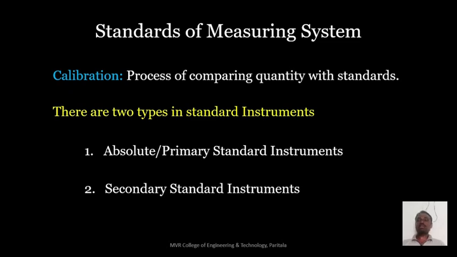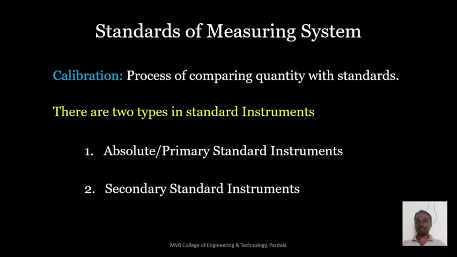So what we have to know from here is that absolute instruments can be used only for calibration of secondary instruments. The secondary instruments can be used for laboratory purpose. If you use absolute instruments in the laboratories, what will happen? They can lose their accuracy and precision. If absolute standards also lose their accuracy and precision, with what can we calibrate the secondary instruments?